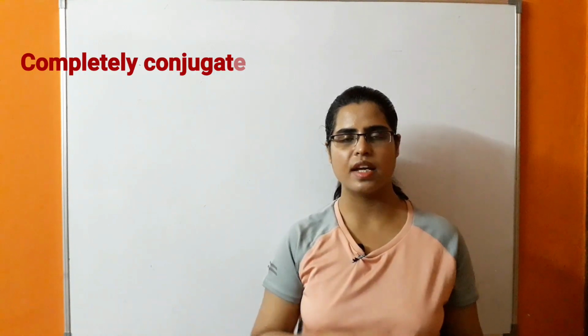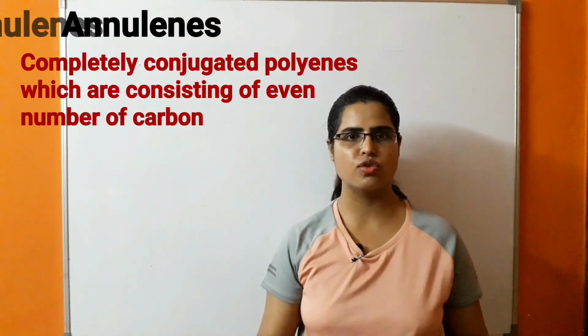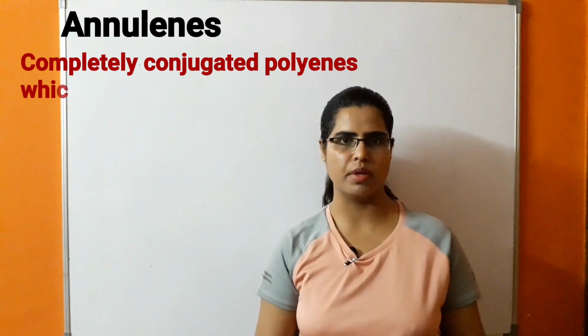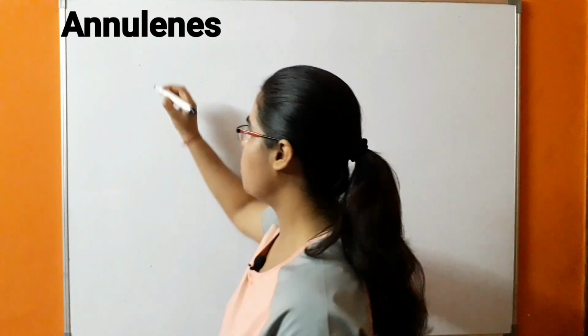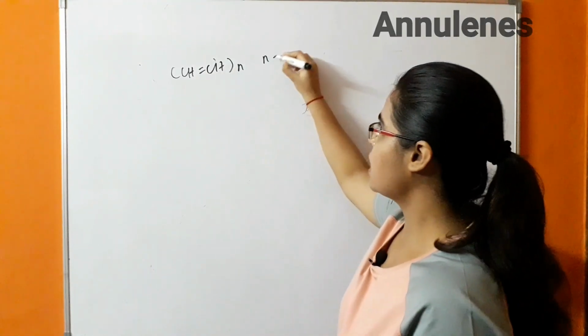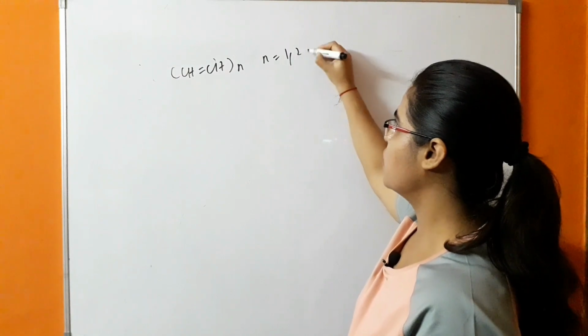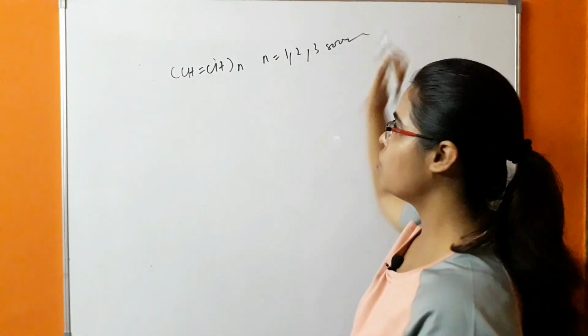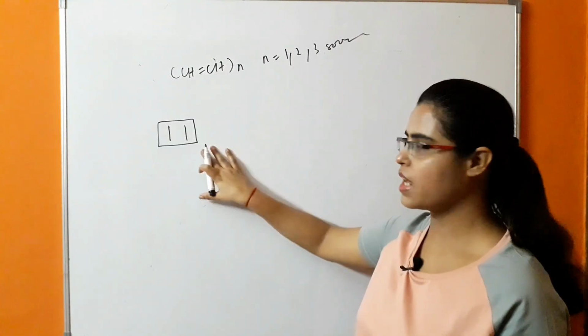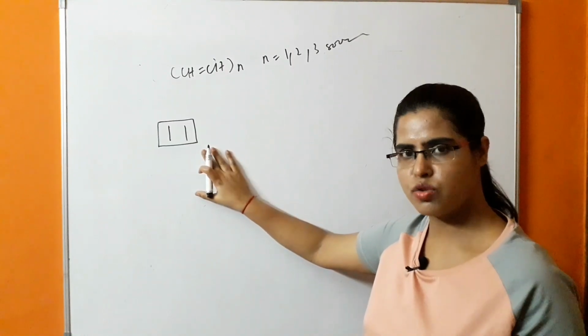Next is annulenes. Annulenes are completely conjugated polyenes which consist of an even number of carbons. They have the general formula (CH=CH)n, and this n has value 1, 2, 3 and so on. So in this case, for example, first is cyclobutadiene. This is a conjugated polyene.